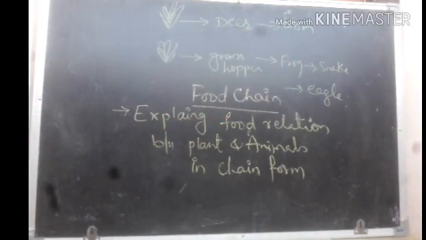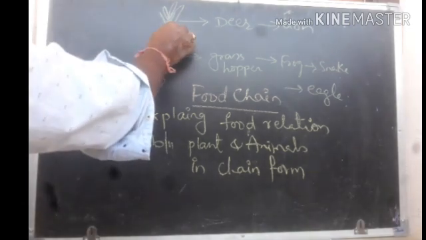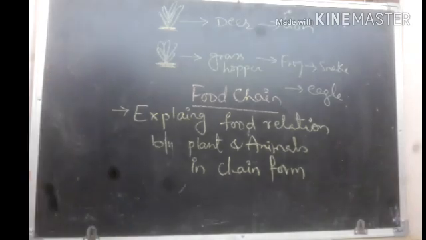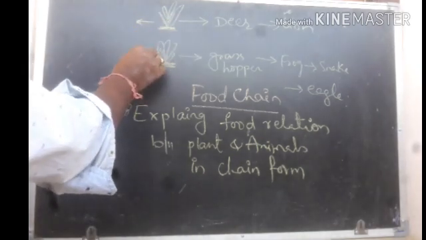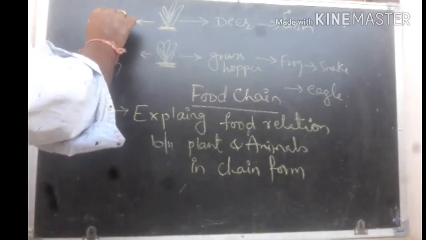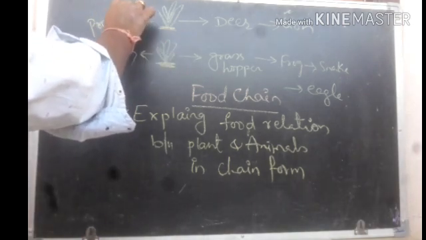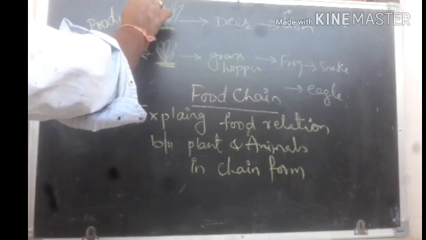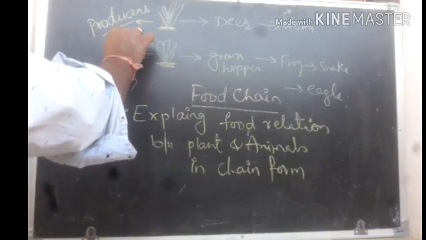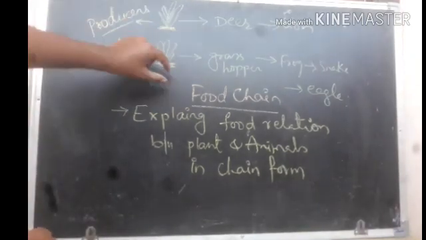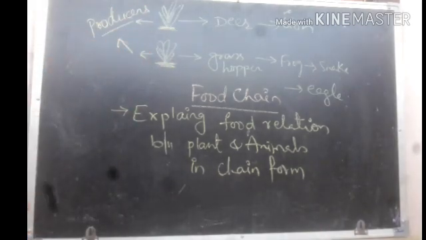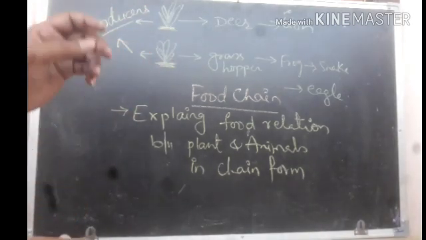Here what do you observe? Whatever food chain you draw, the first one is always a plant. Why always a plant? Because the plant is the only producer on the earth. Algae are also included in this, but particularly in an ecosystem the producers are plants. So the producer should always be first in the food chain.